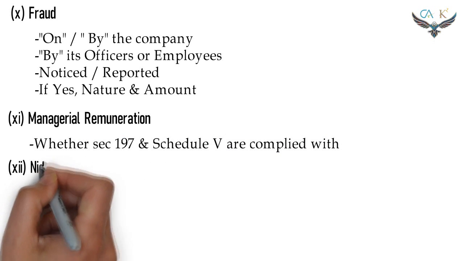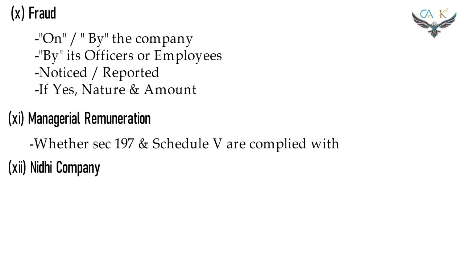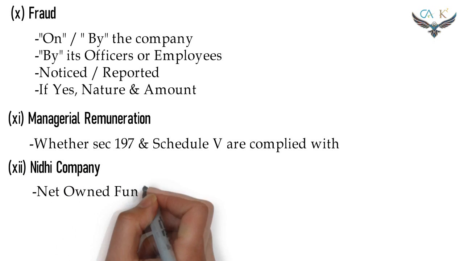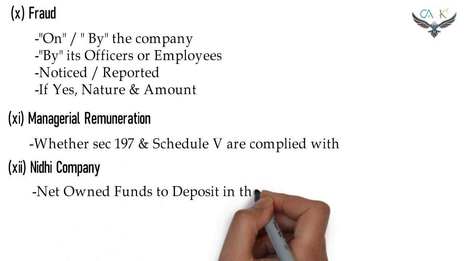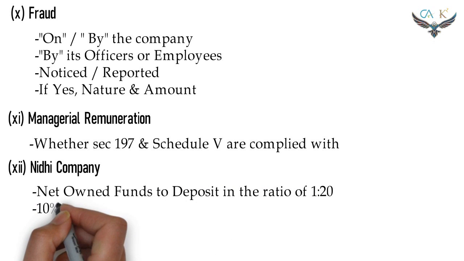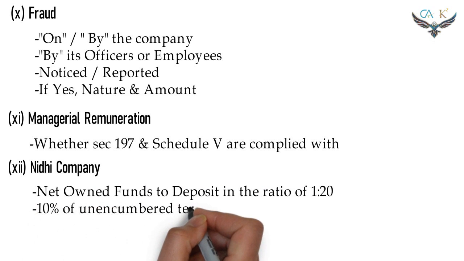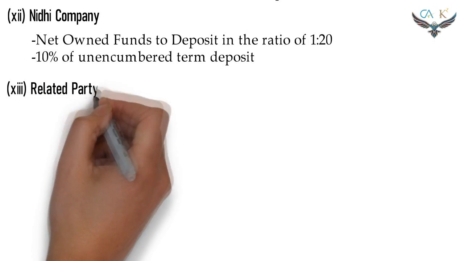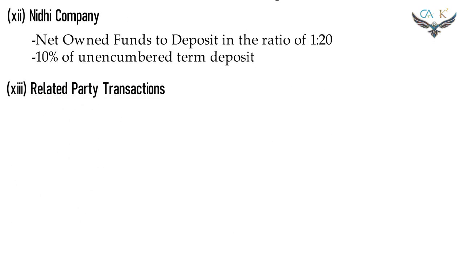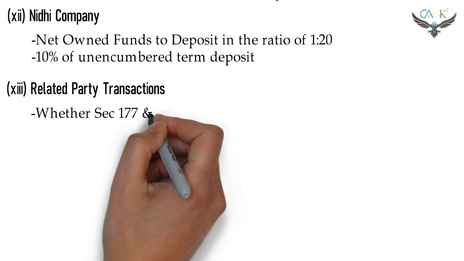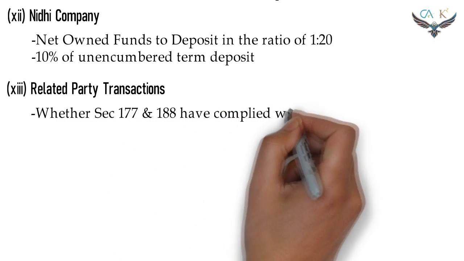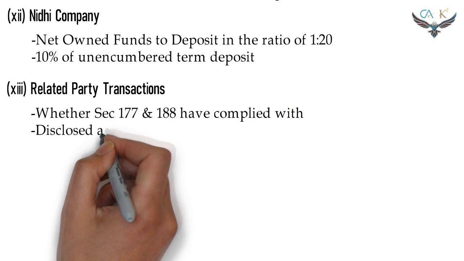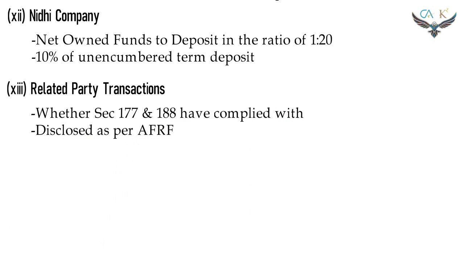Clause 12. Nidhi company. The following points shall be reported. Whether the Nidhi company is maintaining the net owned funds to deposit ratio of 1:20. Whether the 10% of unencumbered term deposit has been maintained. Clause 13. The related party transaction. The following shall be reported. Whether the provisions of section 177 and 188 have been complied with. Whether the disclosures have been made as per applicable financial reporting framework.